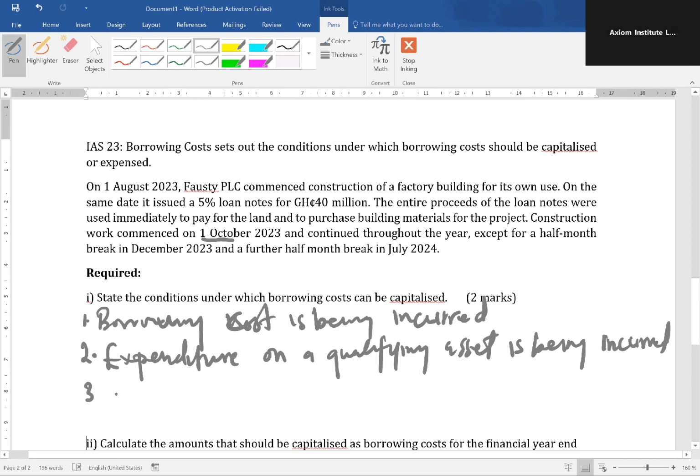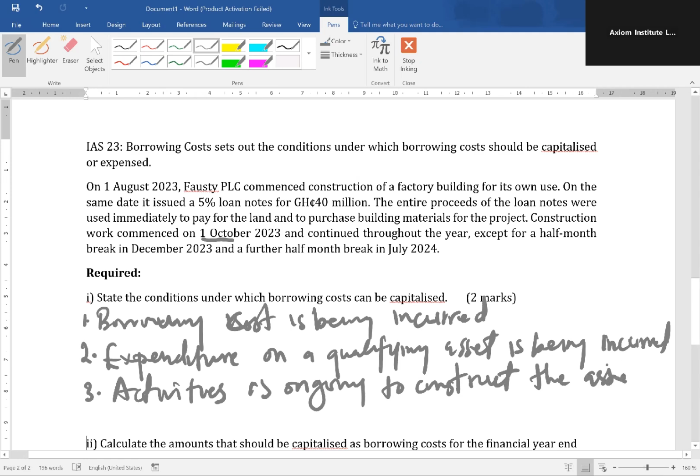Then three, activities are ongoing to construct the qualifying asset. We may be spending on the asset, but it doesn't necessarily mean activities may be ongoing. If it has to do with the construction of an office building, we may be able to incur some expense, buy the cement and all those stuff, but construction activities may not be ongoing. So it is very important we note the difference. Activities is ongoing to construct the asset.